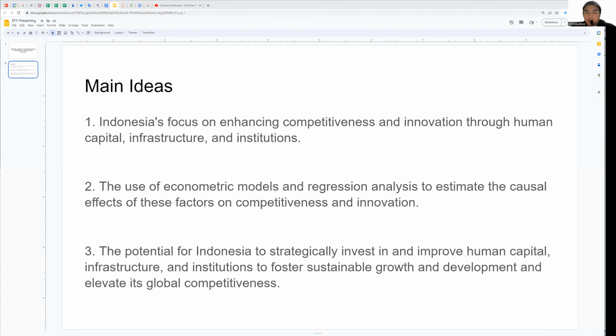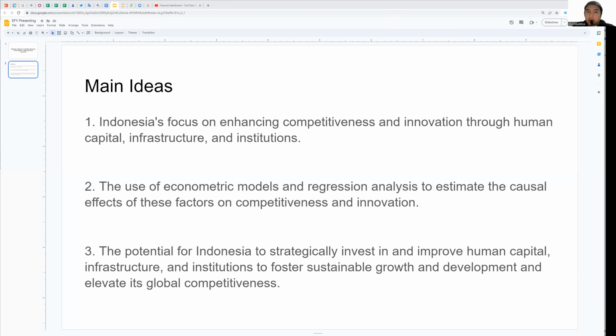In this video, we will explore how an economic model can be used to estimate the causal effect of human capital, infrastructure, and institutions on competitiveness and innovation. This model employs statistical methods to test hypotheses and quantify relationships between variables. Through regression analysis, we will measure the impact of changes in education, health, transportation, governance, rule of law, and other factors on indicators of competitiveness and innovation. Maybe we can also explore GDP, growth, productivity, exports, and patents.